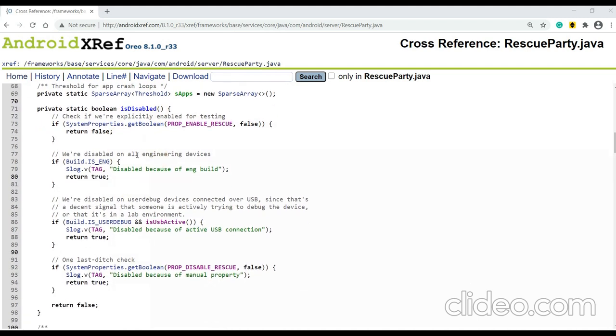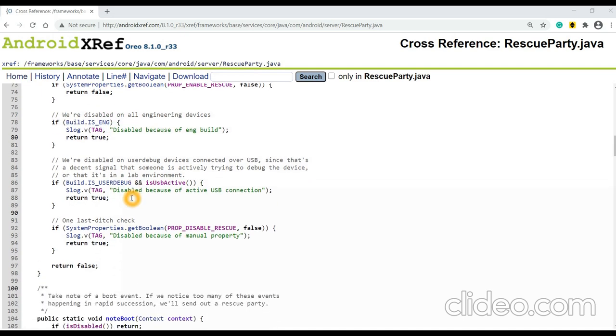Next, it will check if we are using an engineering build. Rescue party will be disabled on all engineering devices. Similarly, it will also check if we are using a user debug device, or if we have connected over USB. If we are connected over USB, again rescue party will be disabled.